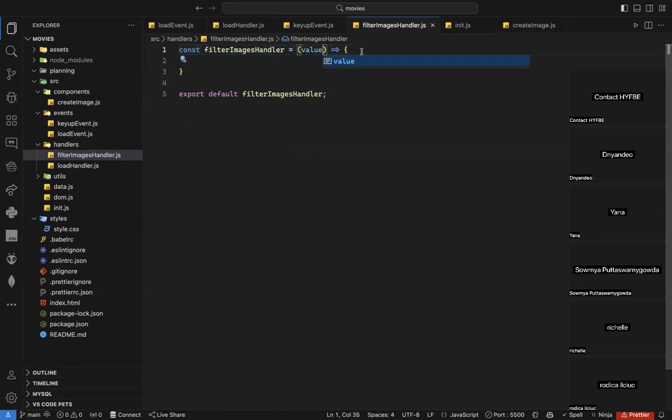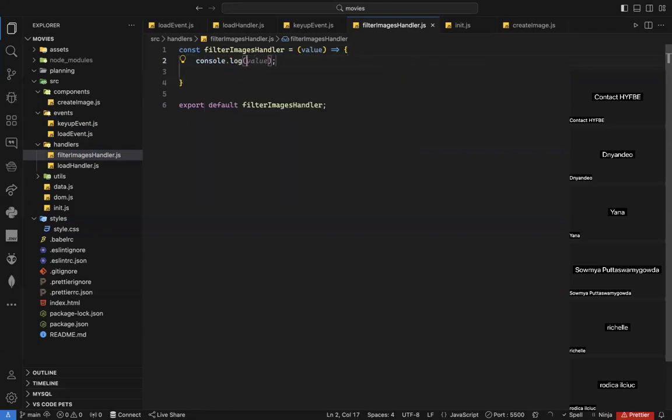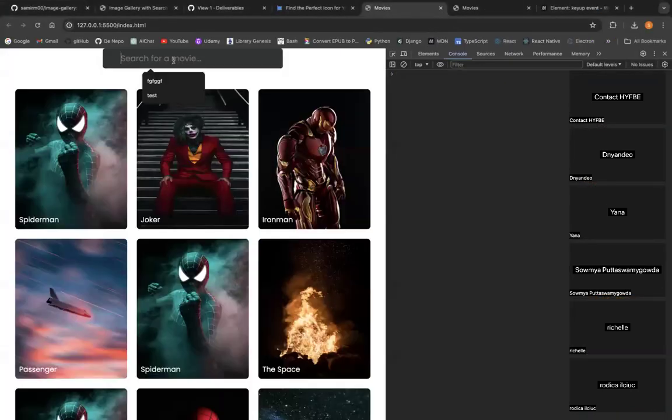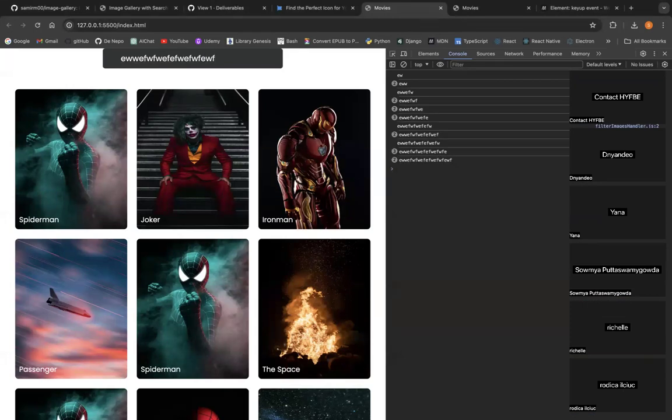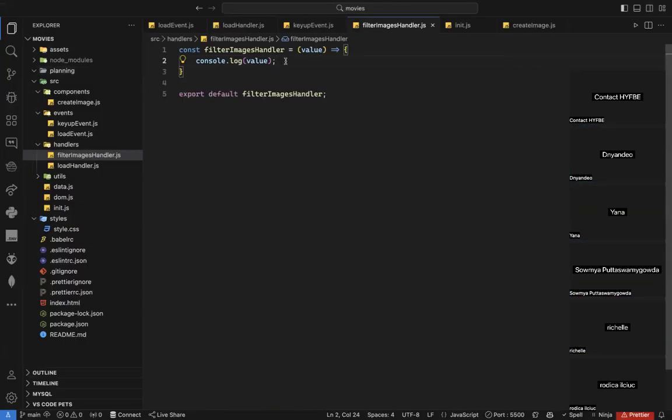And to convince you, let me log the value so you can see it. Now, if I go and type, it will log the value for me. Notice, voila, see? So I'm receiving the value inside my handler. Well, that's not bad. I'm getting the value, but what should I do now?